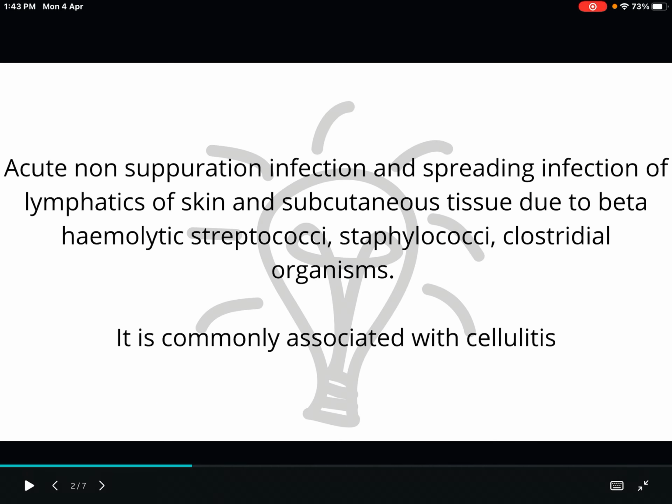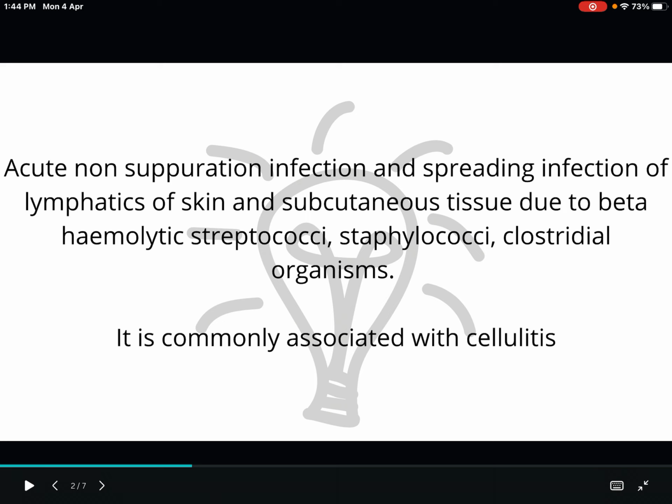What is lymphangitis? It is an acute non-suppurative infection. First point. Second, it is a spreading infection of lymphatics of skin and subcutaneous tissue. Third point, it is due to beta hemolytic streptococci, staphylococci, clostridial organisms.